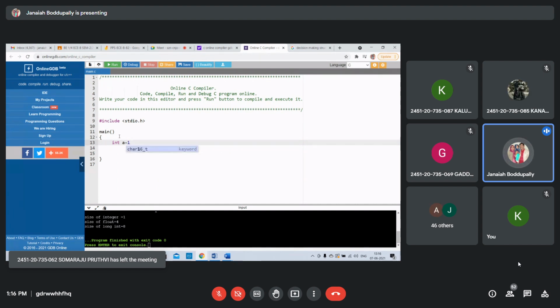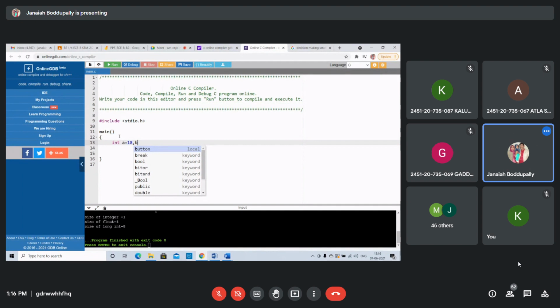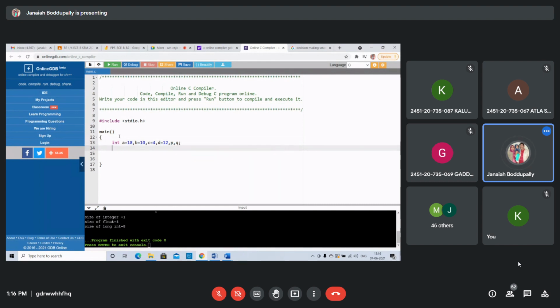A equals 18, B equals 10, C equals 4, D equals 12. Two variables to store the values of the expressions, P and Q.